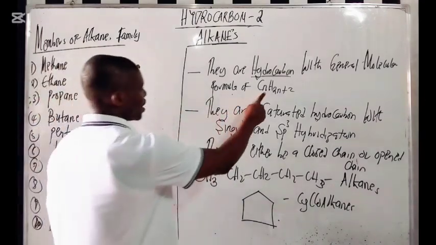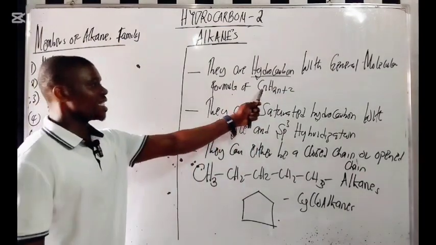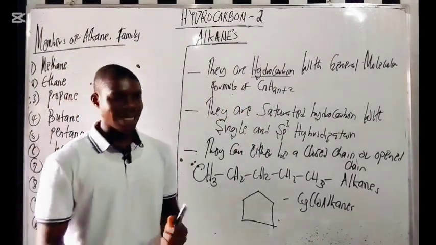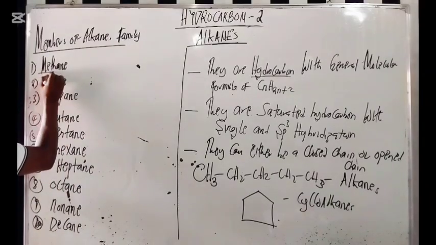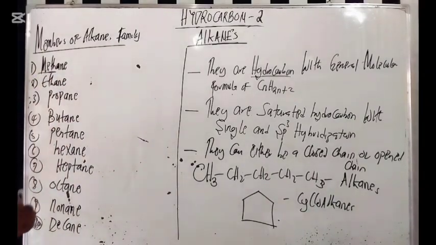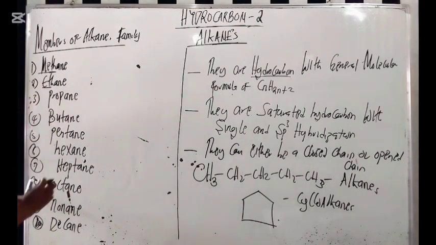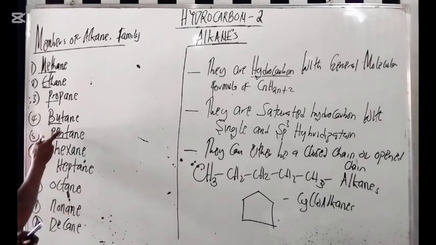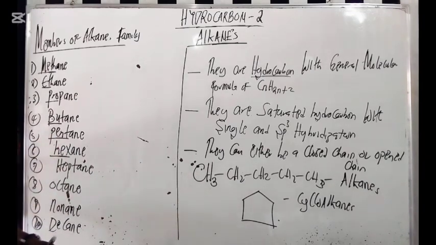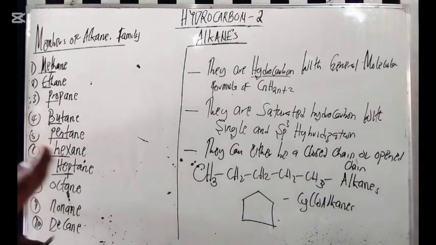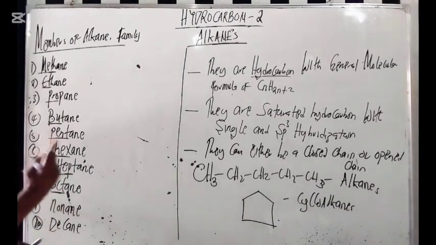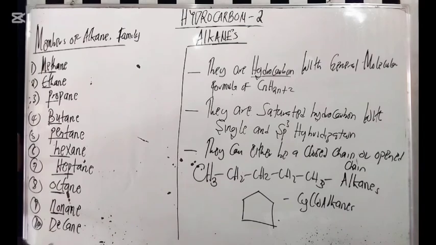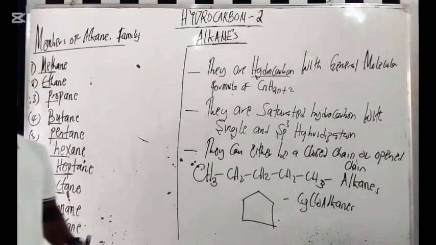So if I plug into CnH2n+2, what does it mean? This n means the number of carbon atoms. Do you understand? So we talk about meth: meth means 1 carbon atom. Eth means 2 carbon atoms. Prop means 3 carbon atoms. But means 4 carbon atoms. Pent means 5 carbon atoms. Hex means 6 carbon atoms. Hept means 7 carbon atoms. Oct means 8 carbon atoms. Non means 9 carbon atoms. And dec means 10 carbon atoms. Do you understand?